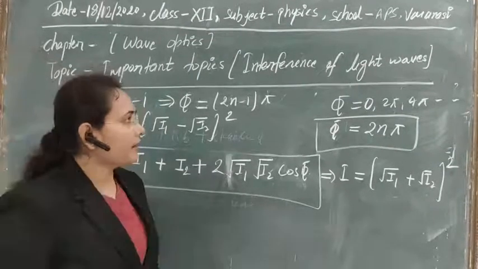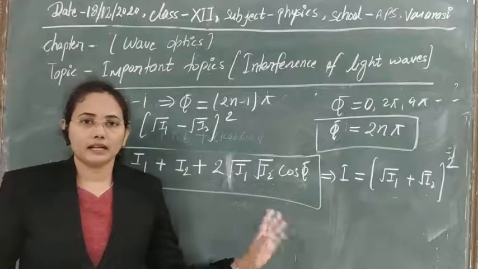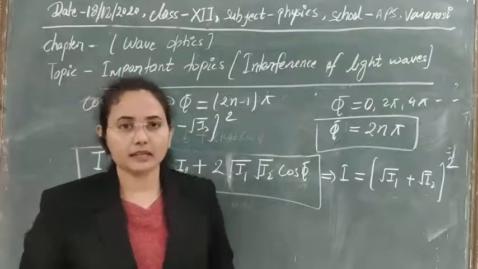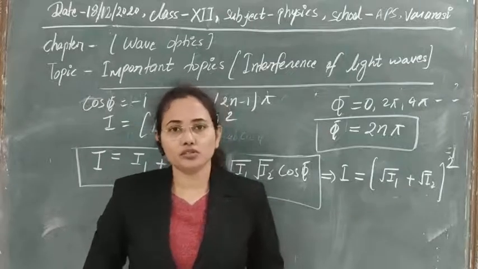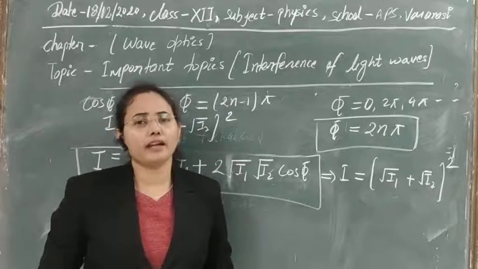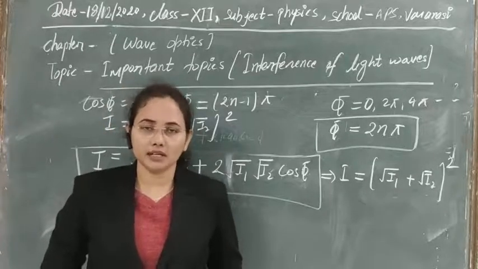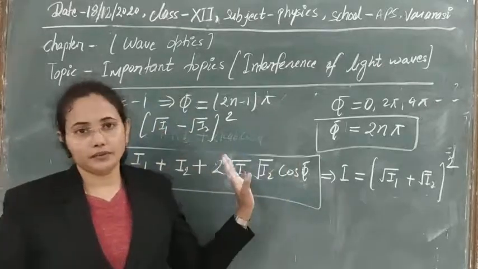So today we have discussed the interference of light and also what will be the intensity of maxima and minima. I think that is clear. This is a very important topic. If you are taking two coherent sources, then what are their intensities, how they are distributed, how we get maximum intensity or minimum intensity. I think this concept is clear to you easily.